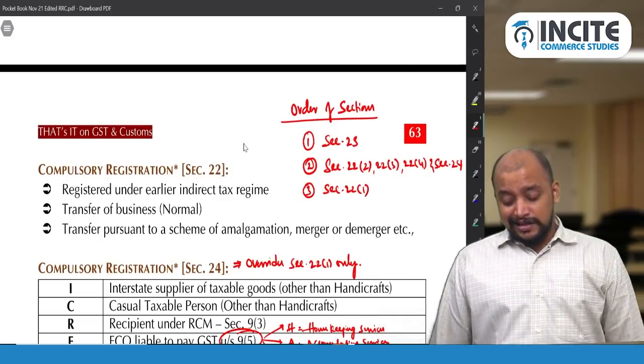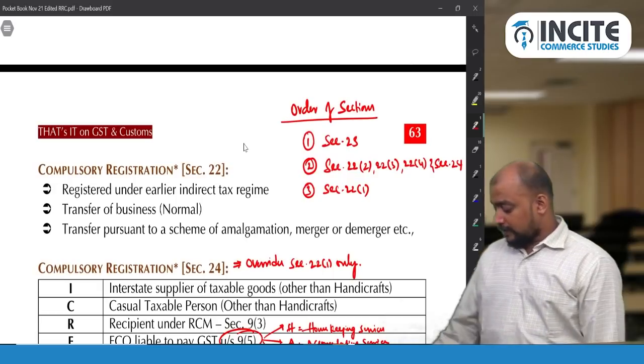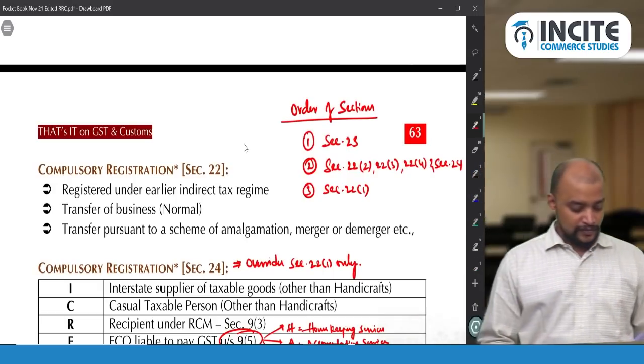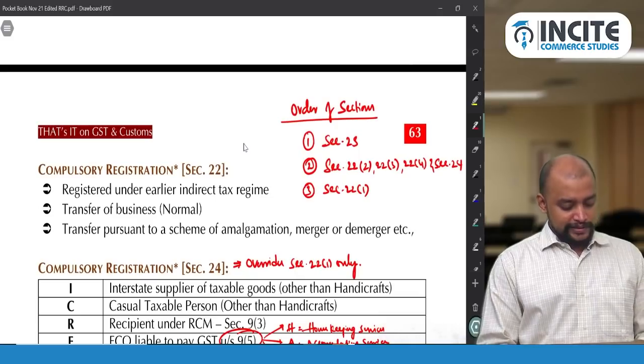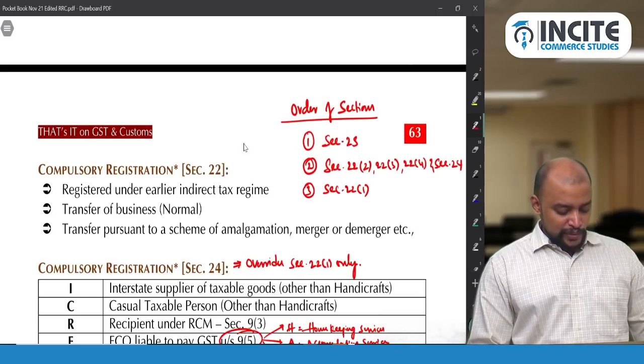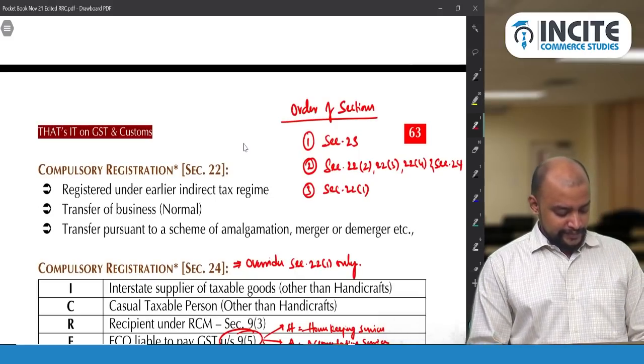Any doubt in these 3 sections that we have discussed so far? Any doubt here? So can we do one question on this?